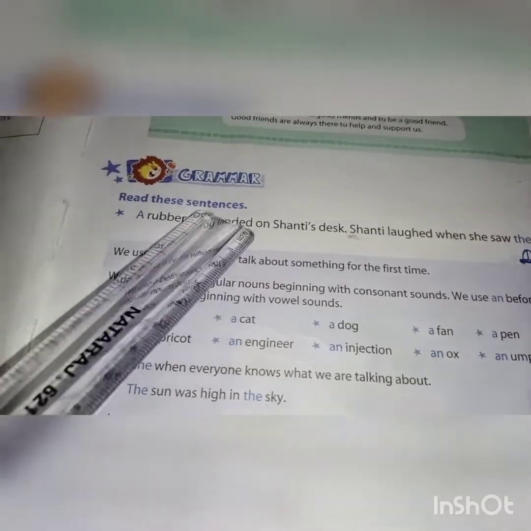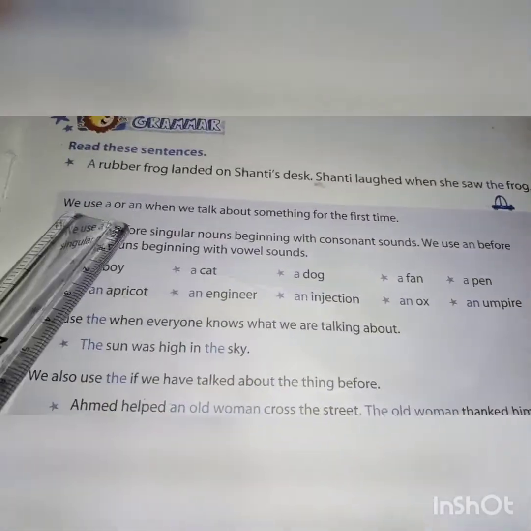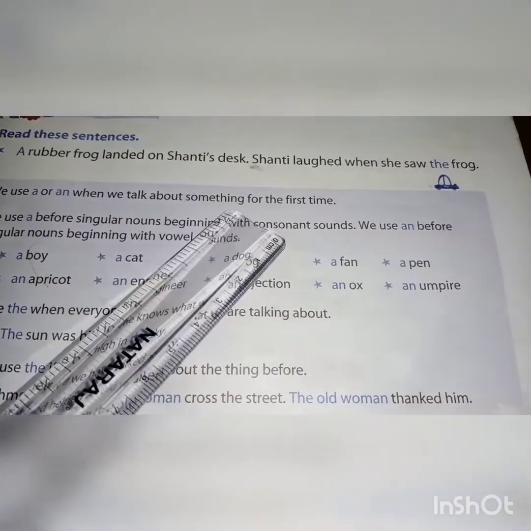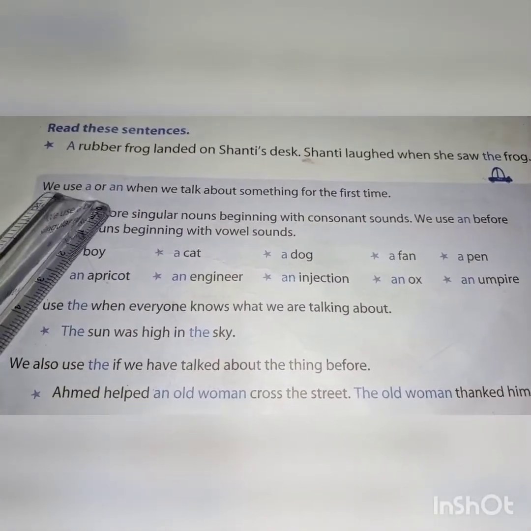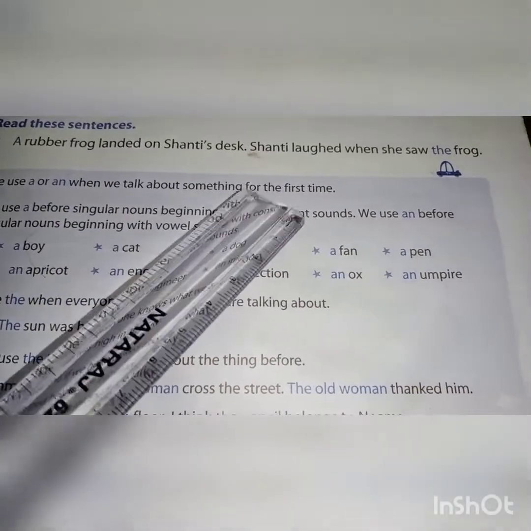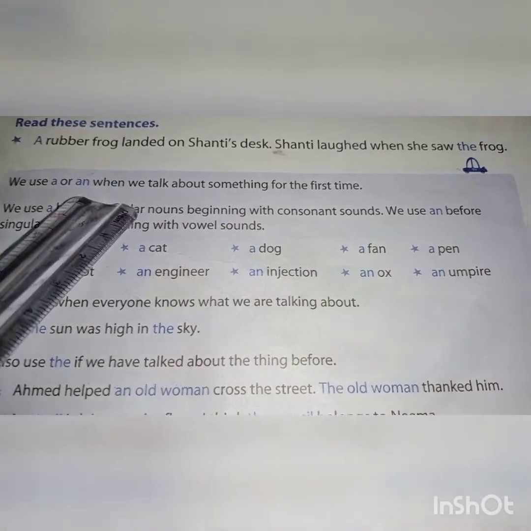Okay. On page number 5, we can see grammar. Read these sentences. A rubber frog landed on Shanti's desk. Shanti laughed when she saw the frog. We use a or an when we talk about something for the first time. Once again I repeat, we use a or an when we talk about something for the first time.